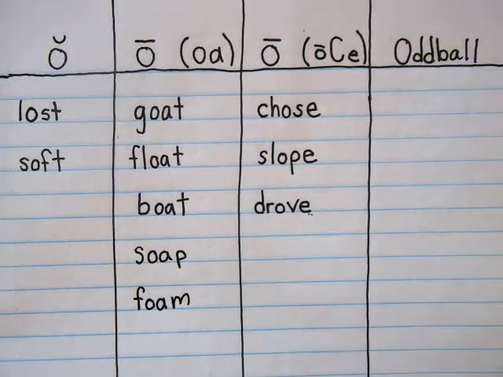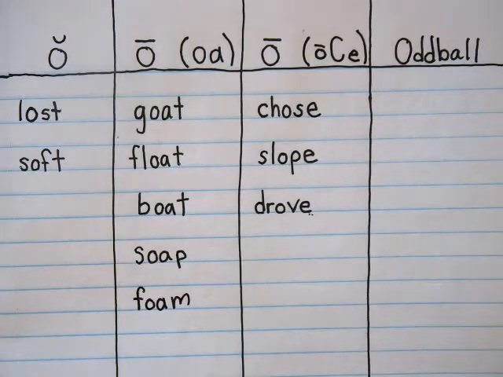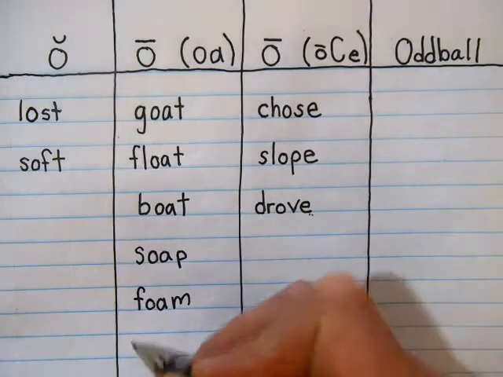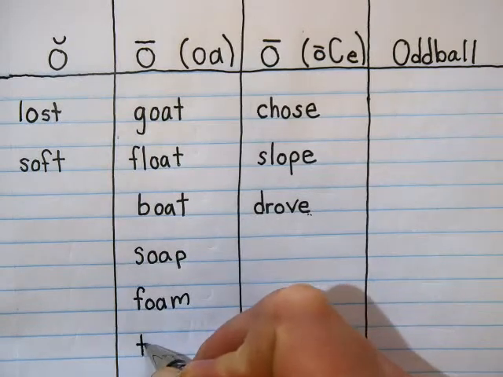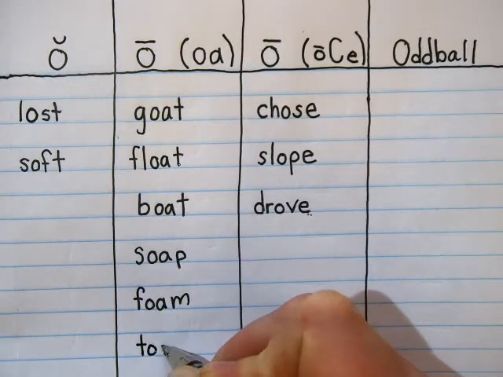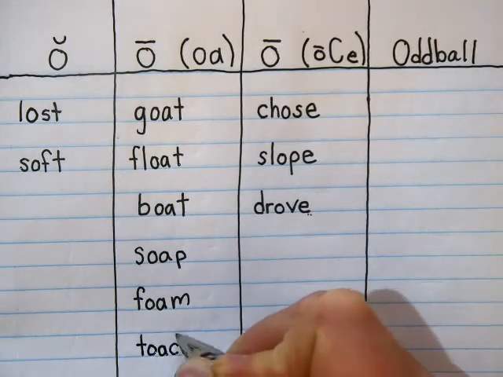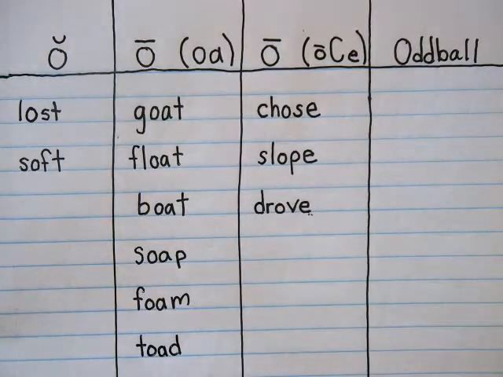And the next one I want you to try is toad. Toad, and that's O-A. Okay. The toad came out when it rained. Toad. Okay. Right there.